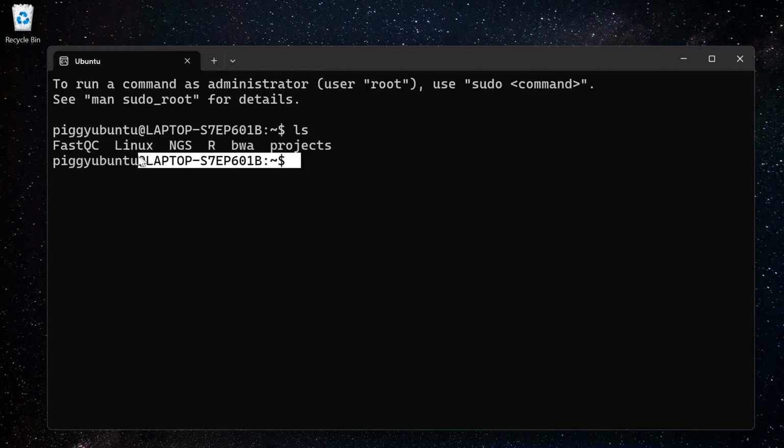Now, let's look here. You are seeing something written here, this text. Can you see that some text is written here? I just said that the shell is the one that is reading your commands, understanding them, and sending them to the kernel. But where exactly is this shell?